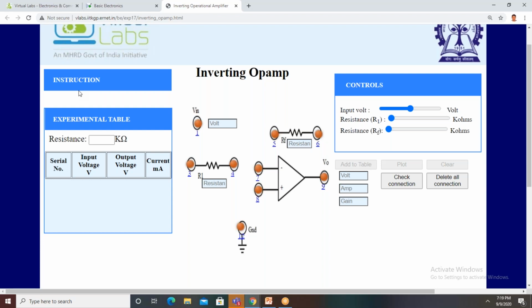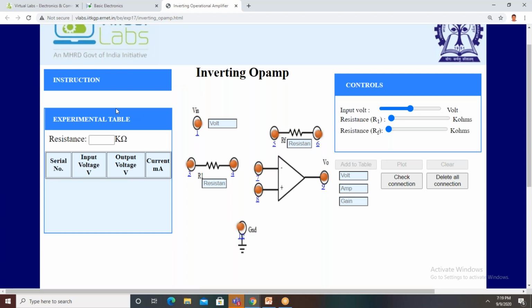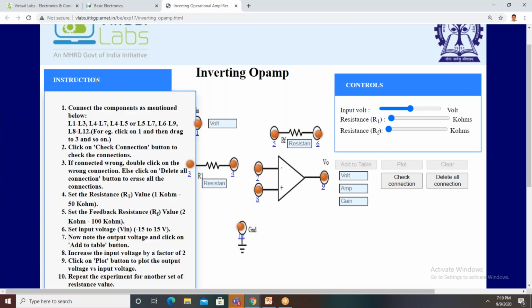Okay, 3 to 1 or 1 to 3, this is the connection. Then what is the next? L4 to L7. This is L4 and this is L7. Using your mouse, you press this one and drag to this one, 4 to 7.